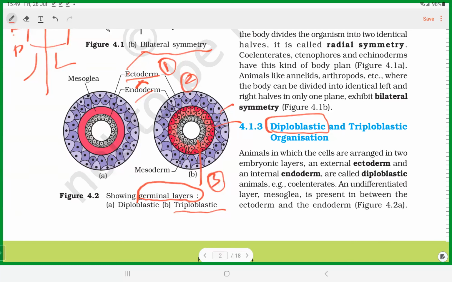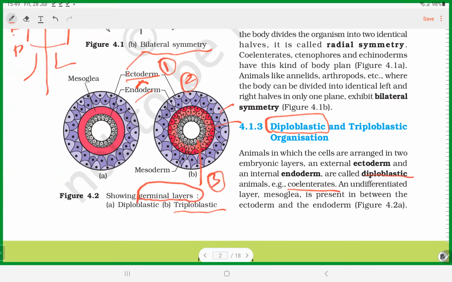Here some examples are given, for example, diploblastic Coelenterates are present. Later when we study each and every phylum, you will get to know about this pattern of germinal layers based on which the organisms are developed. So that's the third thing.